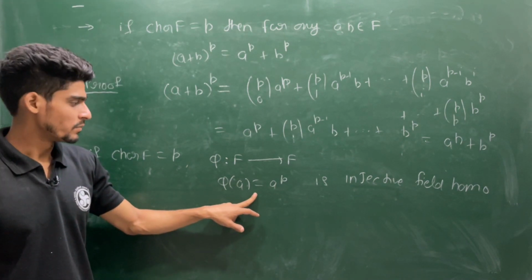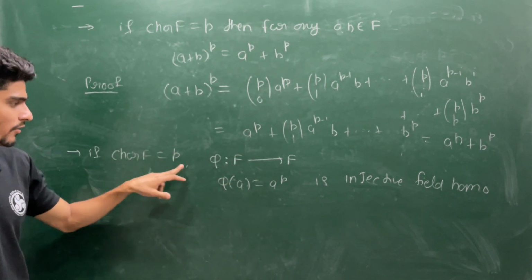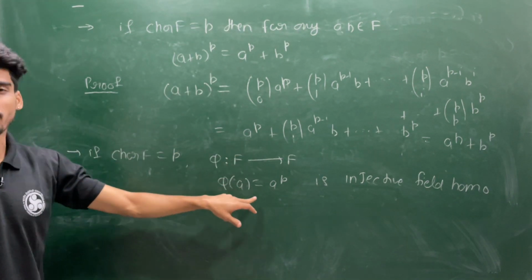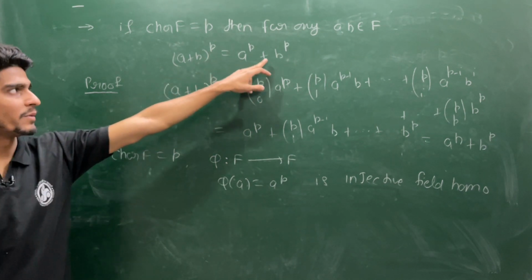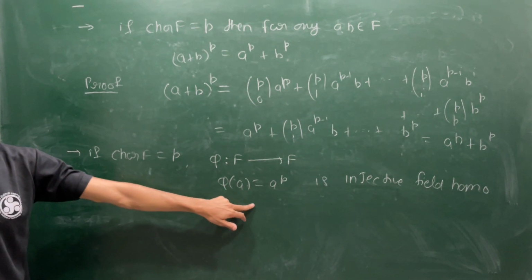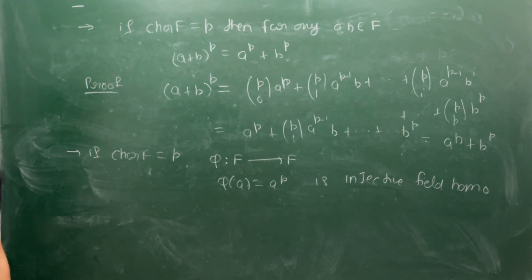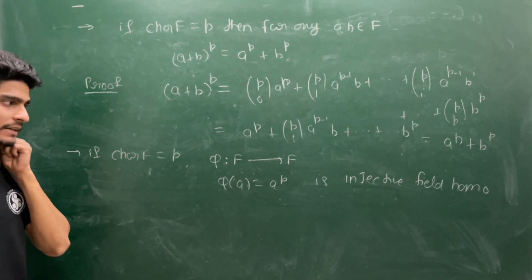That you can see easily, because additivity comes directly from this. If the characteristic of F is p, then phi of a plus b goes to (a plus b) whole power p, but (a plus b) whole power p is the same as a power p plus b power p. If you lose this property, you cannot say this is a homomorphism. This will not respect additivity. So this is satisfying additivity as well as multiplicativity.